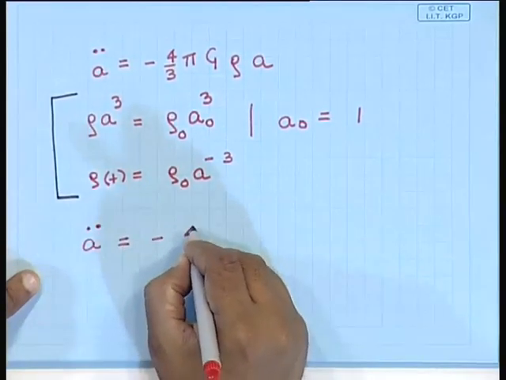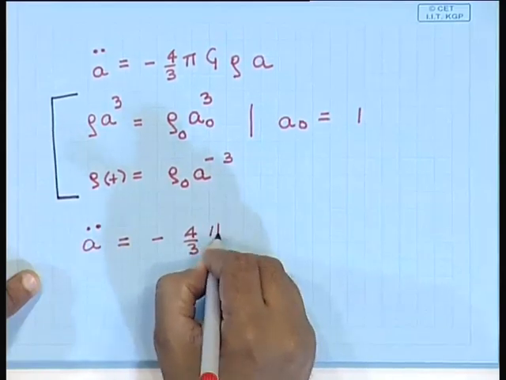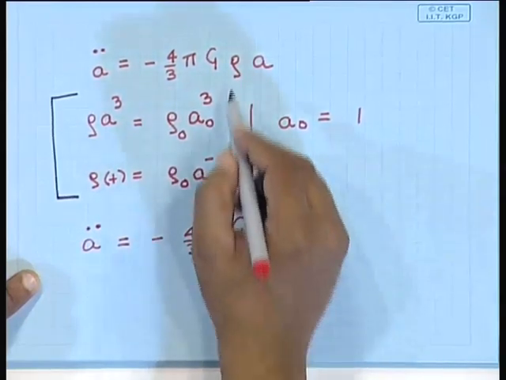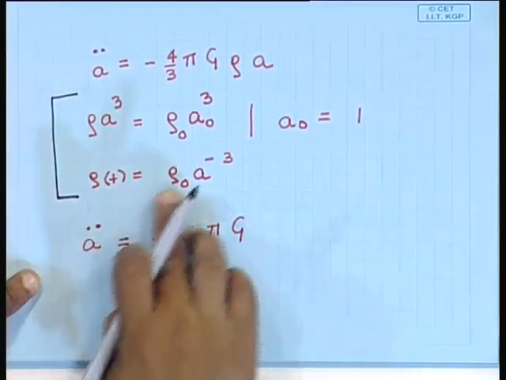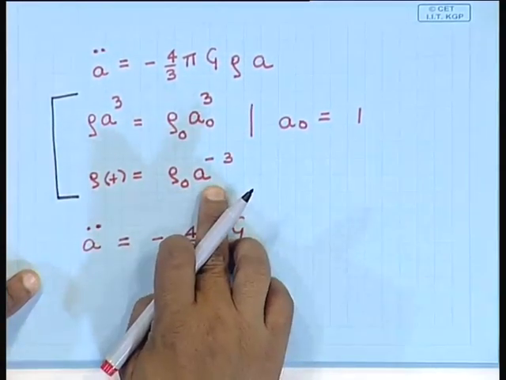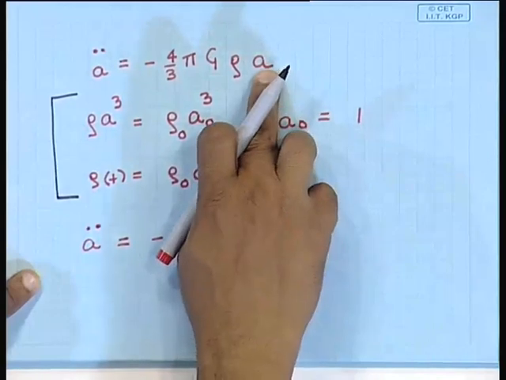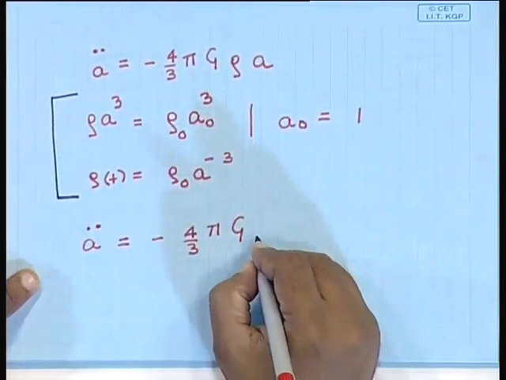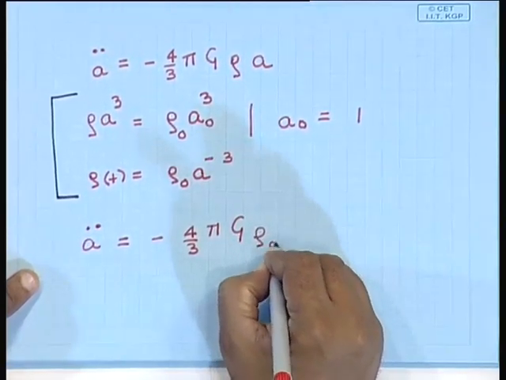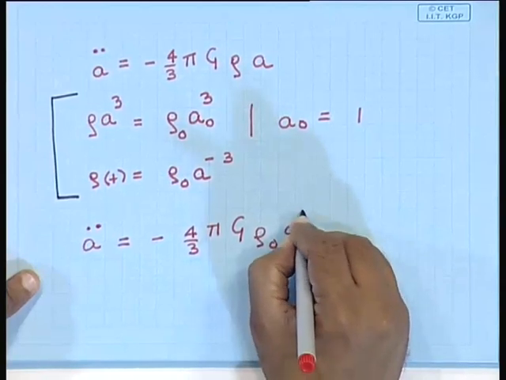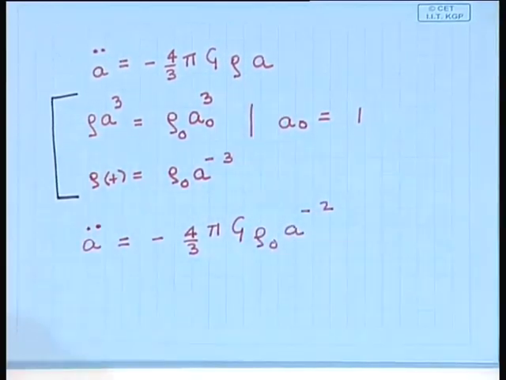So, we have minus 4/3 pi g, then I replace rho with rho naught a to the power minus 3, we already have one factor of a. So, what we get is 4/3 pi g rho naught a to the power minus 2, right.